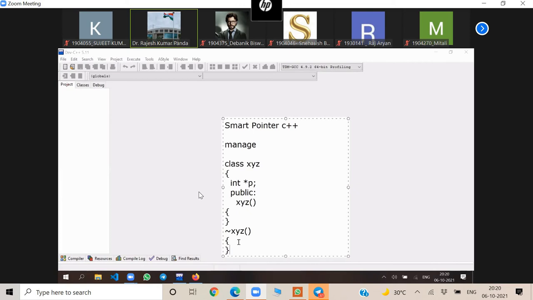I'm not going deeper because some students don't know C++. So in the constructor, I can allocate the memory space using the new operator in C++, and in the destructor, you can use delete to deallocate the memory space.